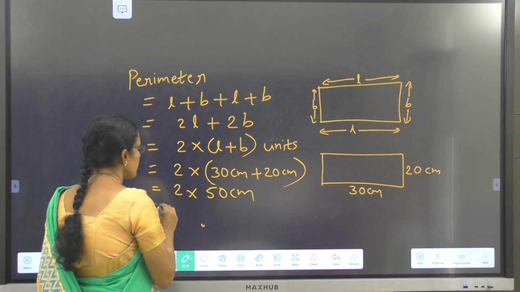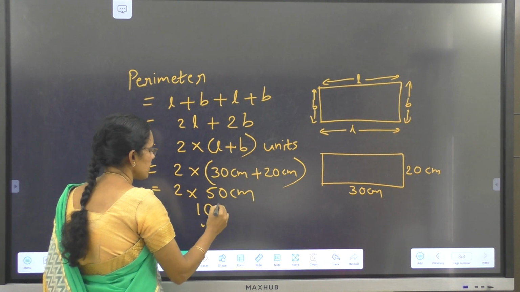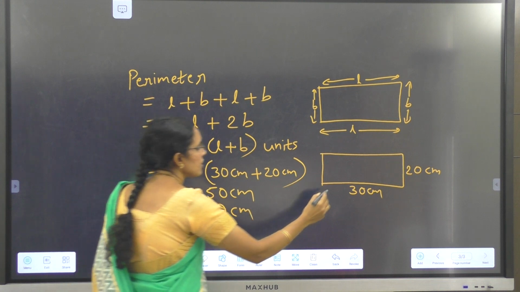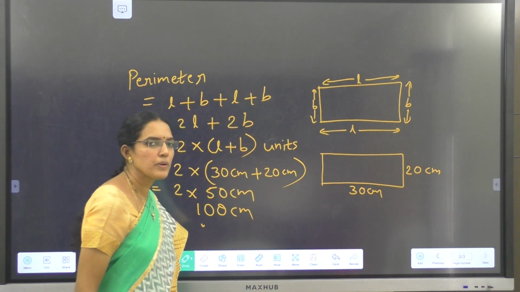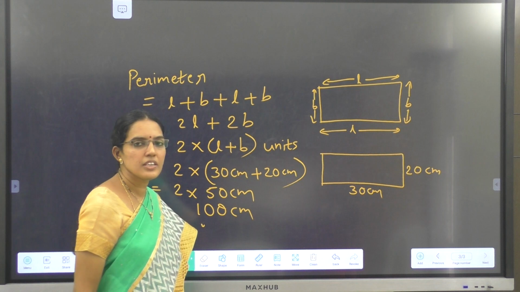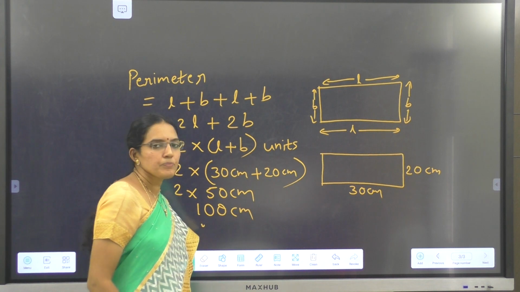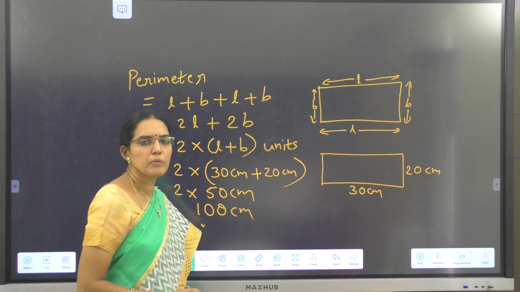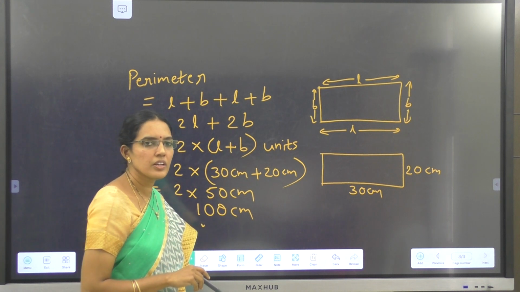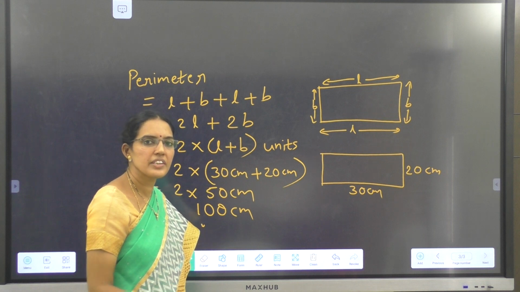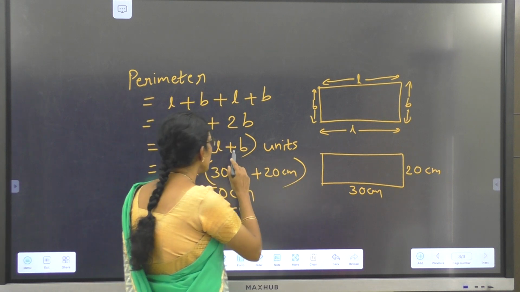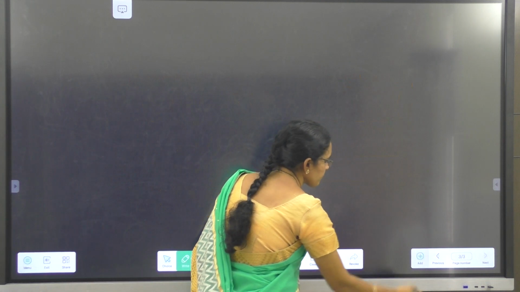Now 2 times 50 is 100 centimeters. The unit of length is centimeter, therefore the perimeter unit is also centimeter. This is how we find the perimeter of a rectangle. For any closed figure, perimeter is the total length of the boundary, and for a rectangle we use the formula 2 into L plus B.